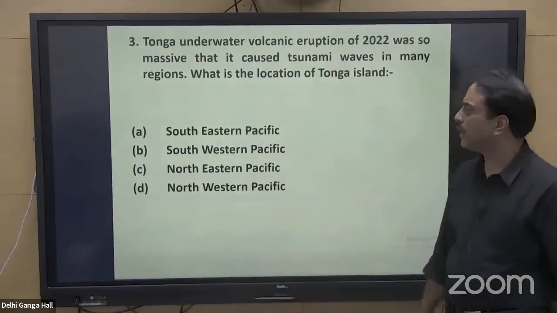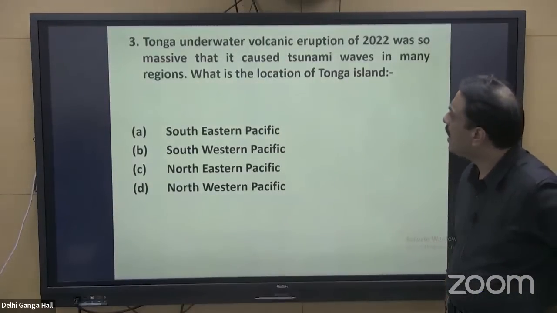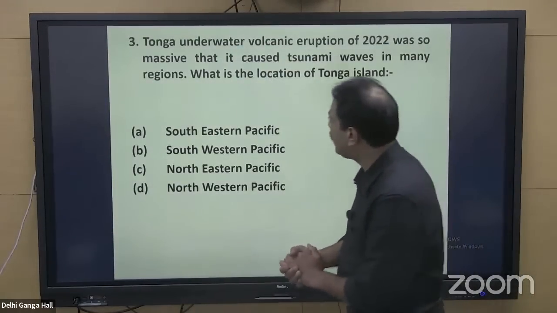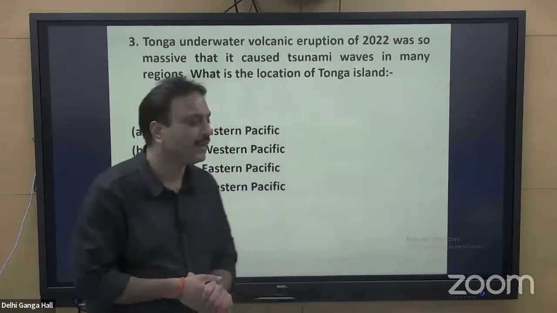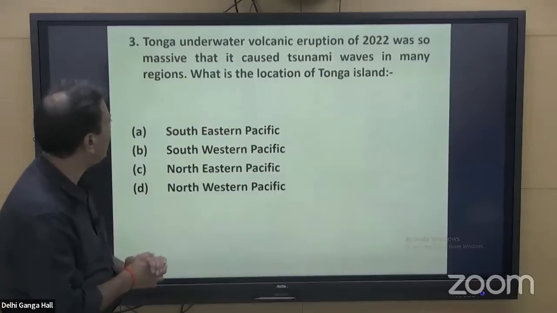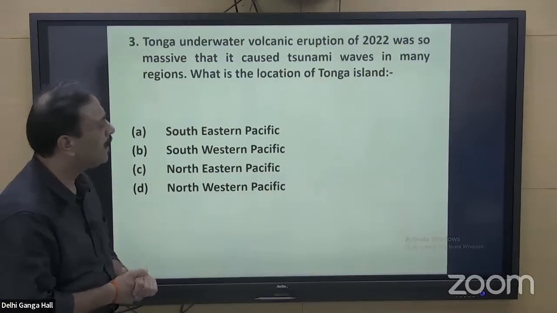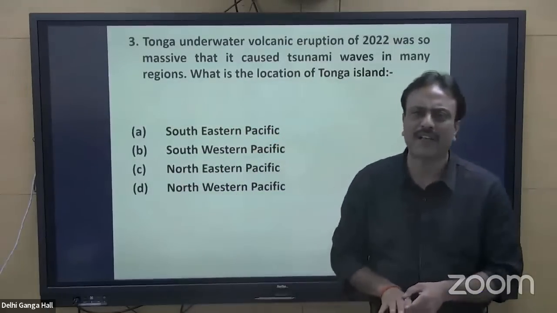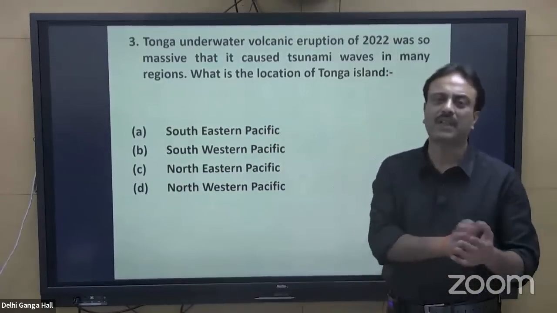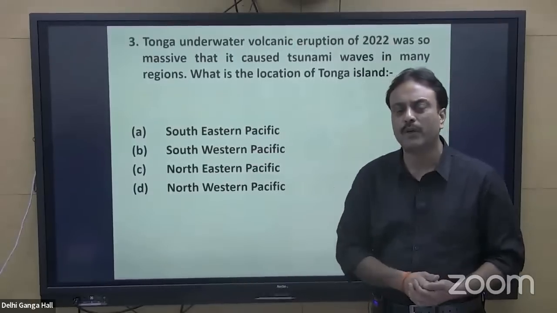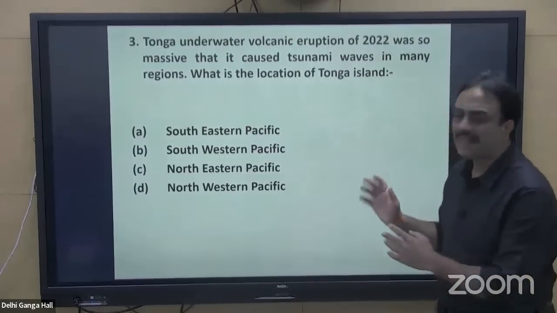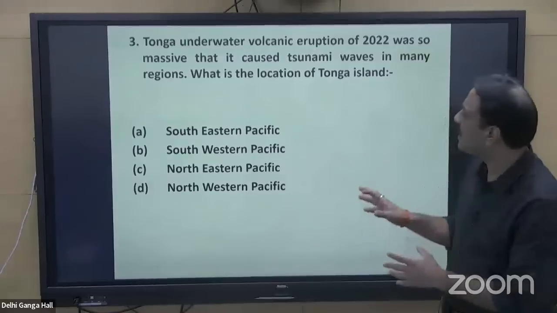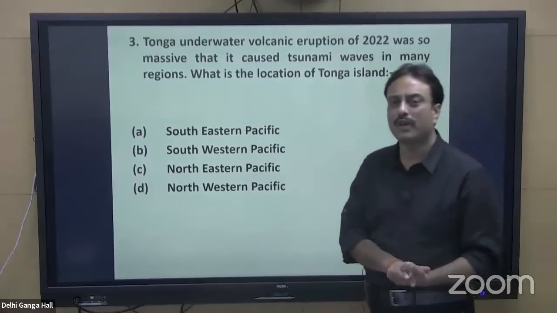Scrolling down to the third question: the Tonga underwater volcanic eruption of 2022 was so massive that it caused tsunami waves in many regions. What is the location of Tonga Island? Now, the Tonga volcanic eruption was a massive volcanic eruption that took place at the start of 2022, that is last year. The question is asking about the location of the Tonga volcanic eruption.